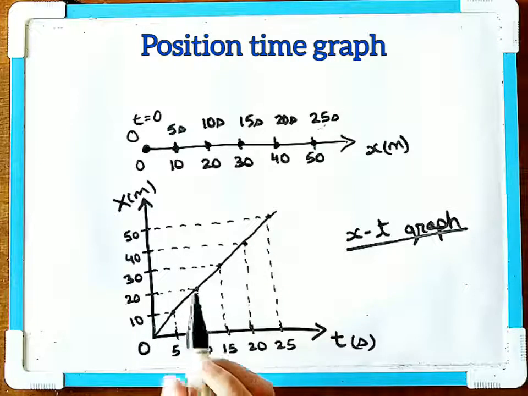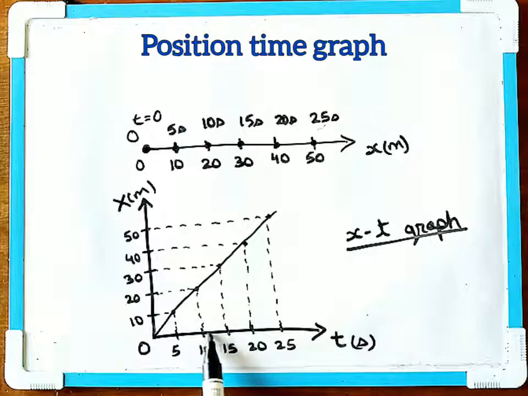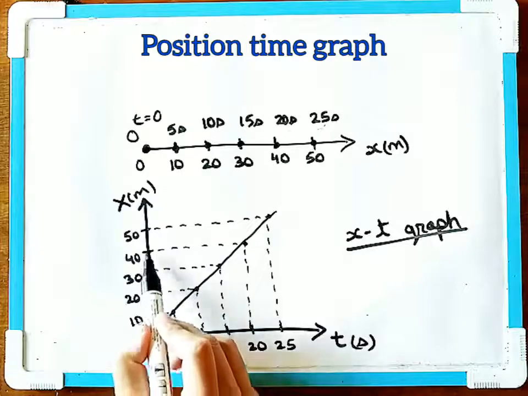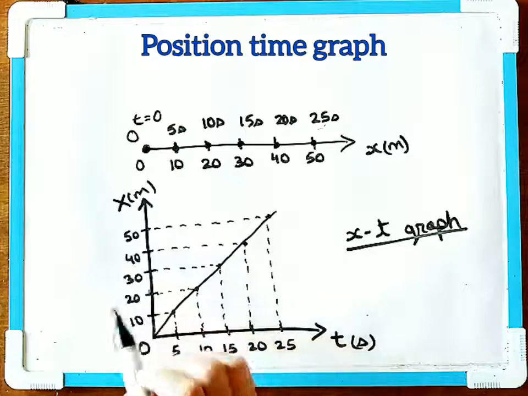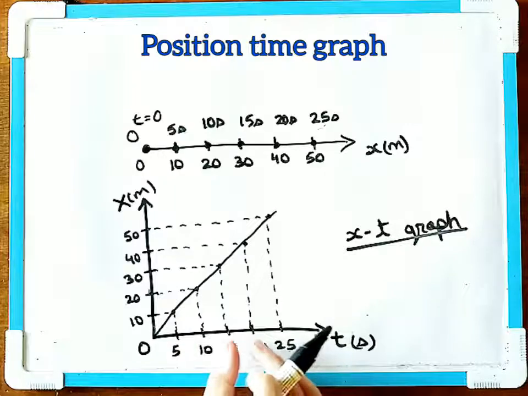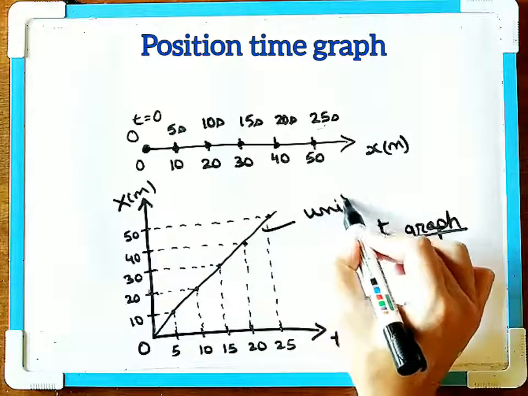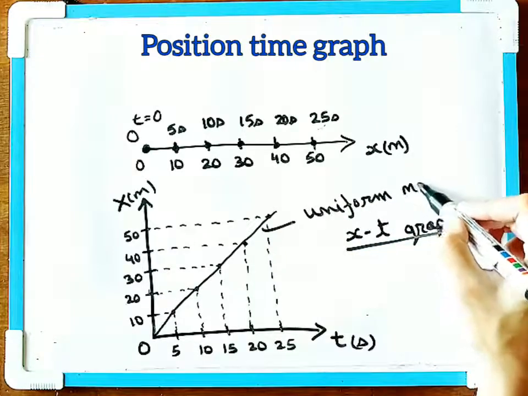So here again, in 5 seconds it travels 10 meter, and similarly here also, in 5 seconds it travels 10 meter. An object is said to be in uniform motion if it covers equal distance, see 10, 10, 10, 10, 10, in equal intervals of time, 5, 5, 5, 5, 5. So from this graph we say that the object is in uniform motion.